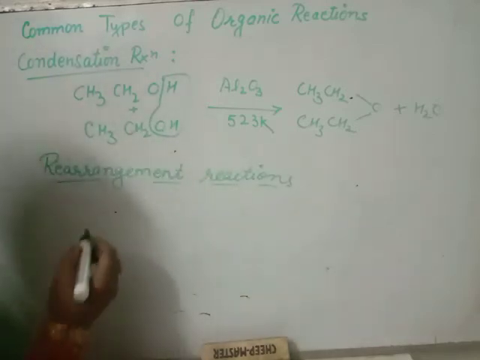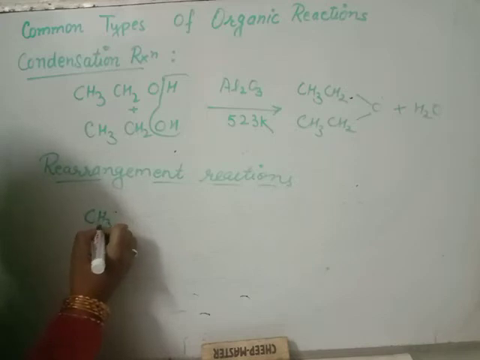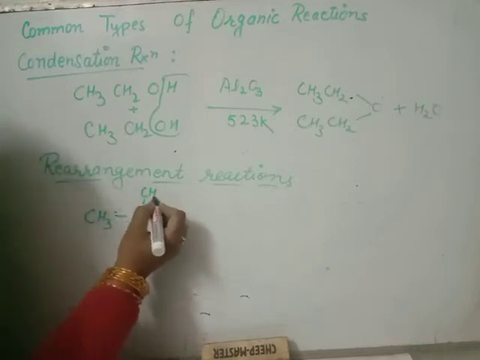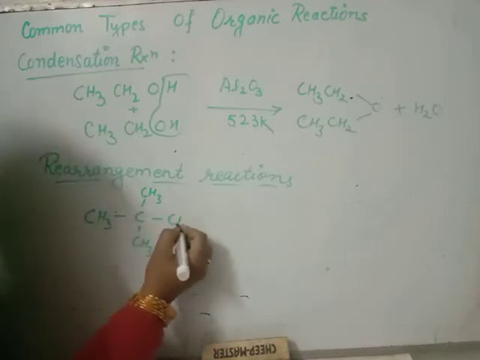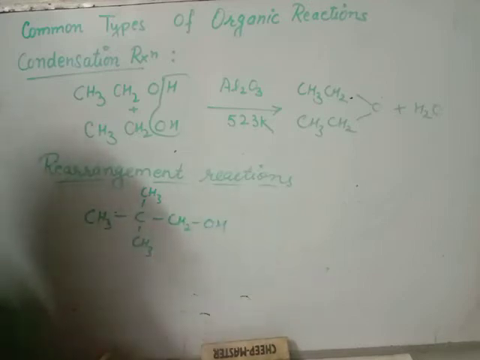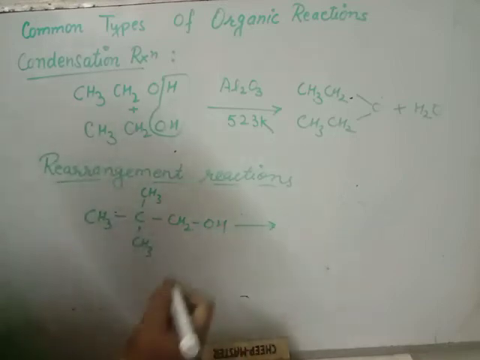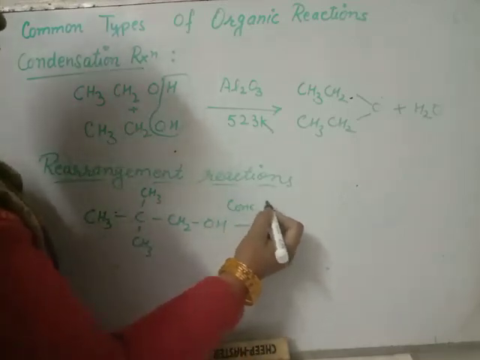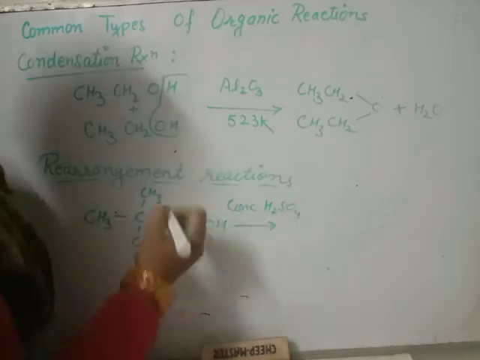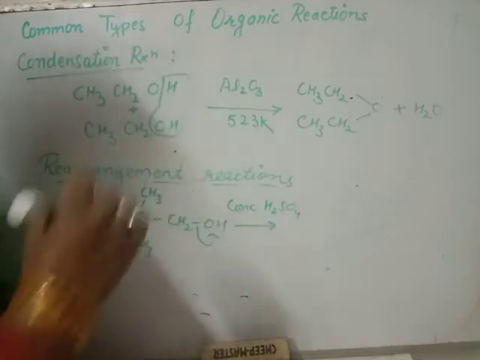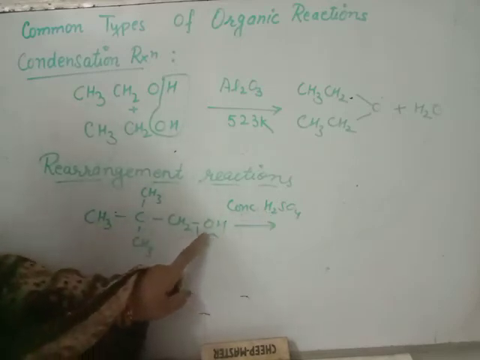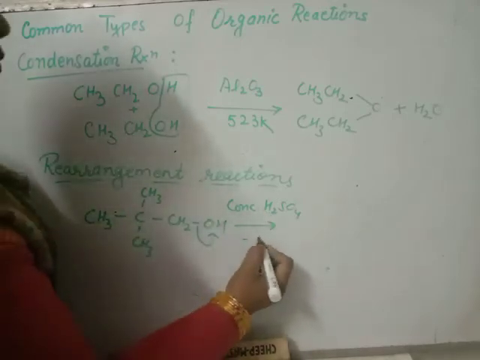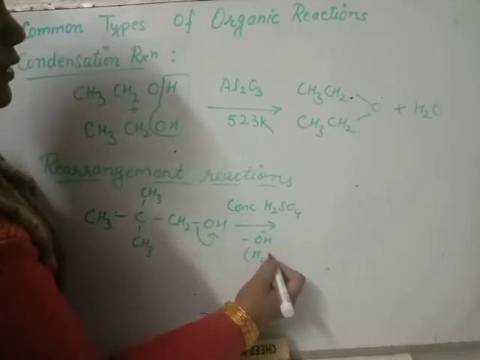Suppose you have an example like this. When we treat it with concentrated sulfuric acid, it will gain H positive. Under the influence of this H positive, the OH is removed in the form of water.